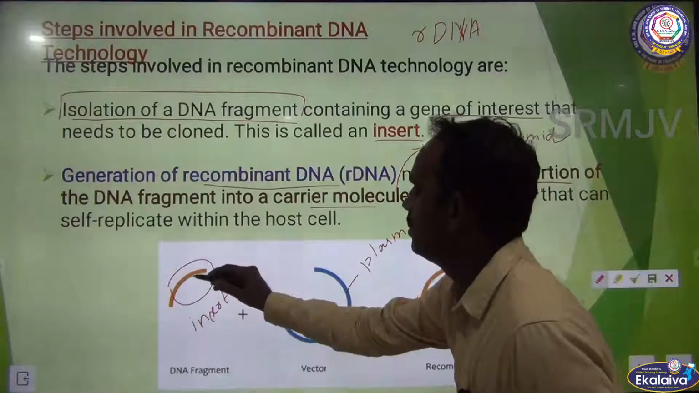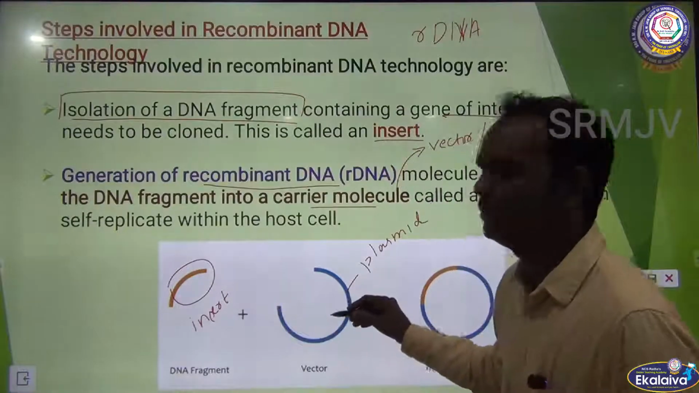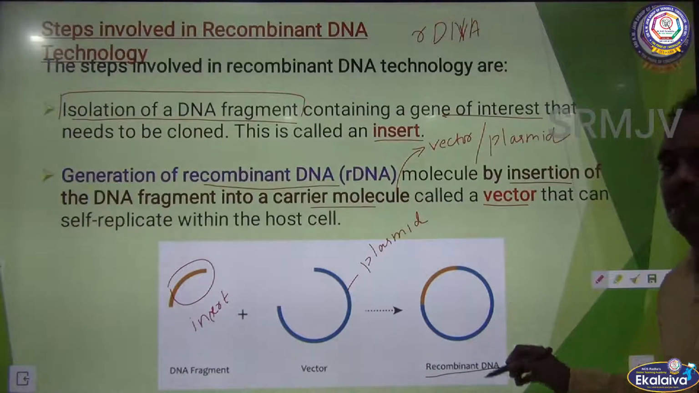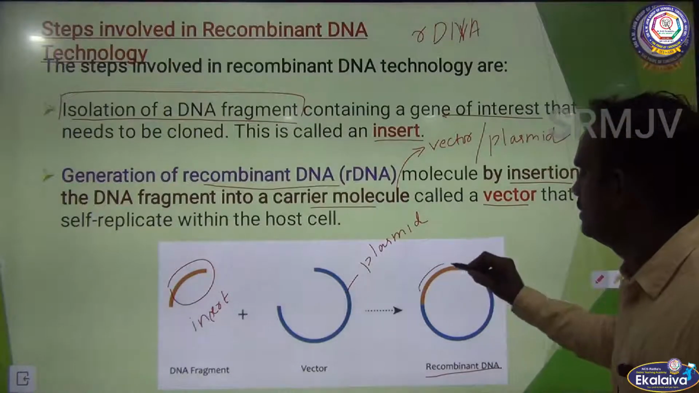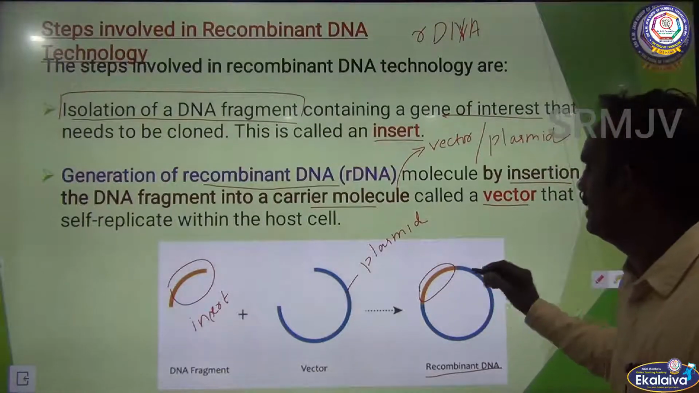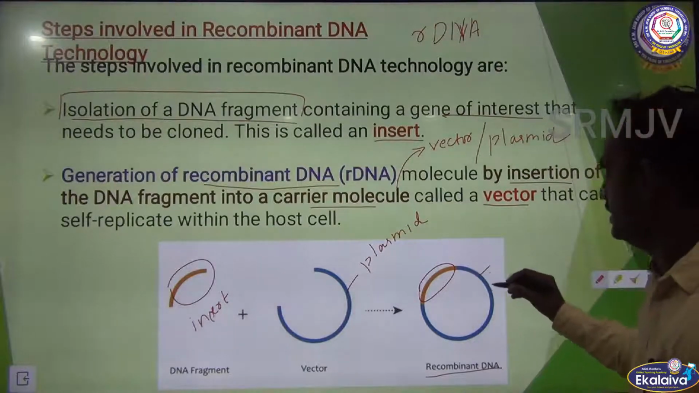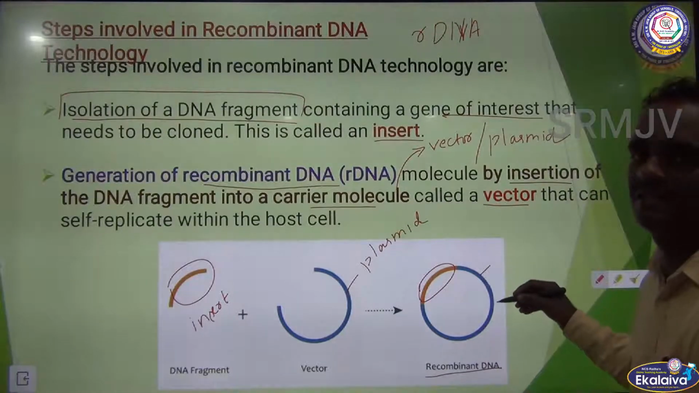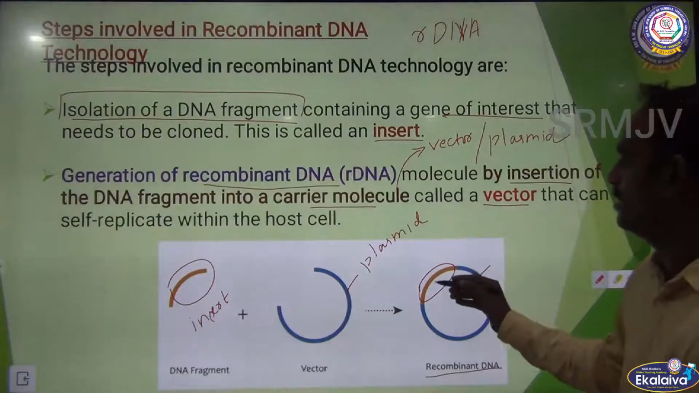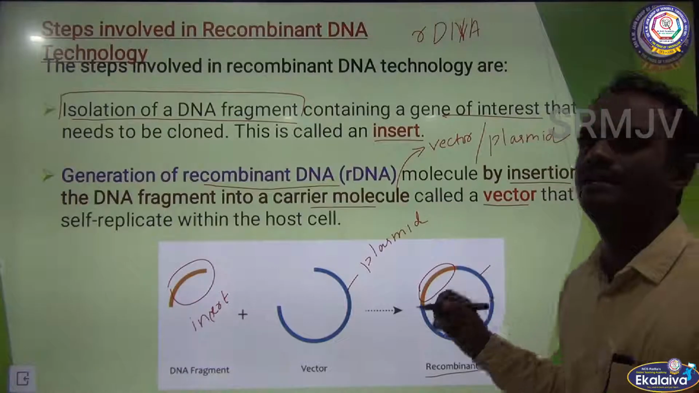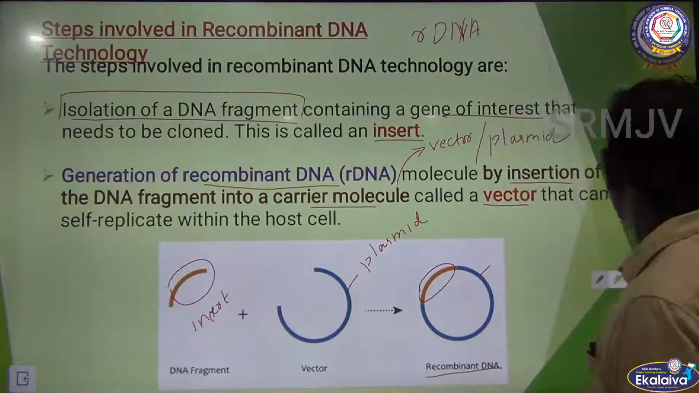Okay. Now, joining this DNA fragment to the vector, finally we get the recombinant DNA. The recombinant DNA contains the gene of interest, the DNA fragment, as well as the host DNA. Host DNA is nothing but the plasmid DNA. So, a combination of a DNA fragment and the vector is called recombinant DNA. Okay.